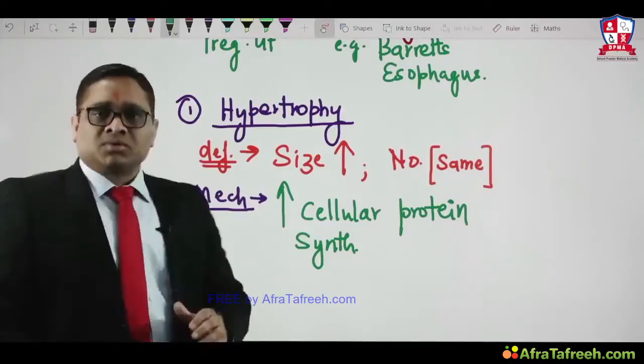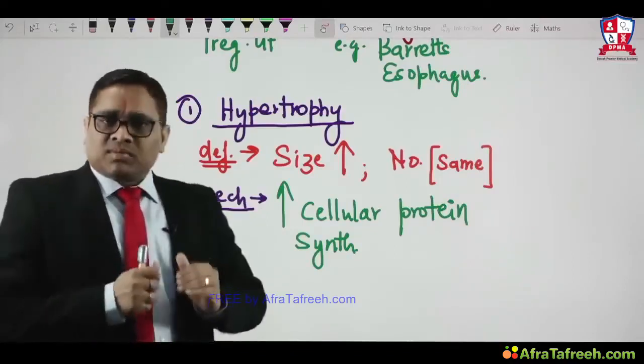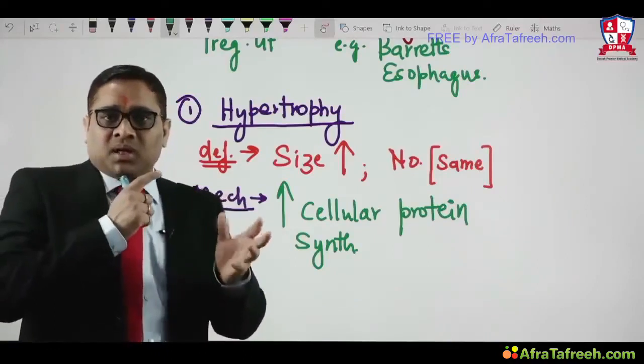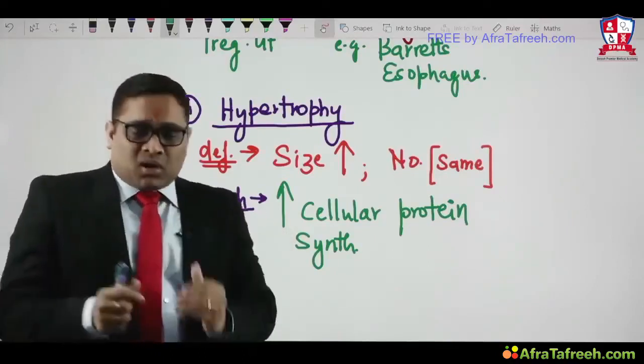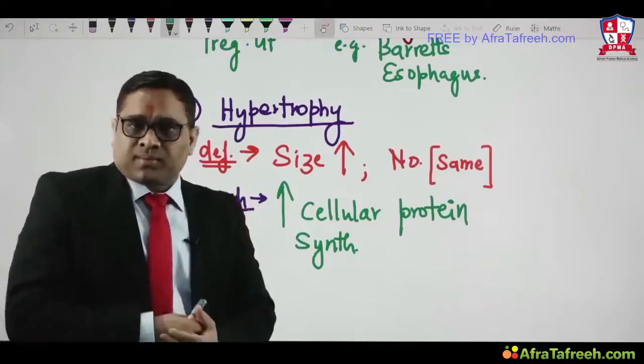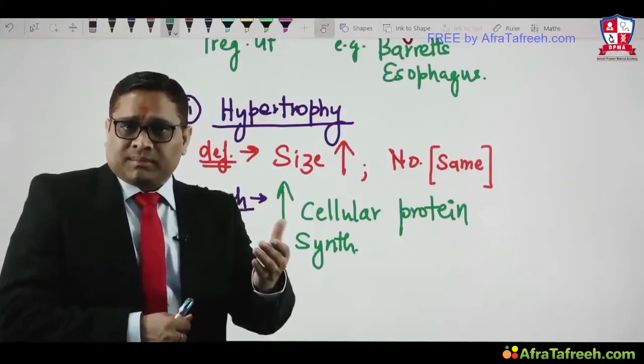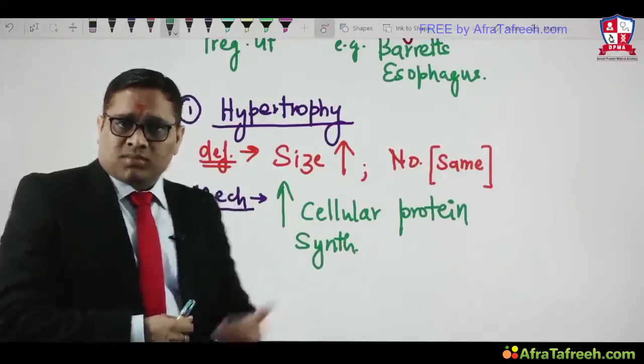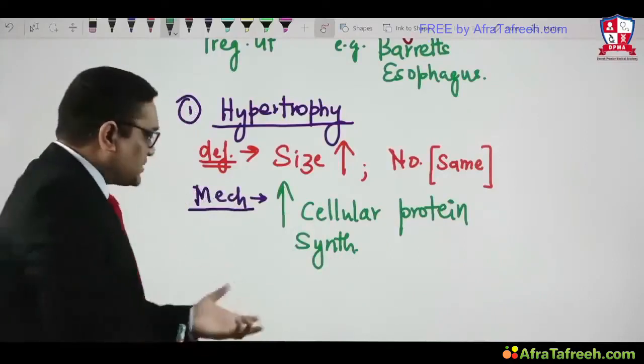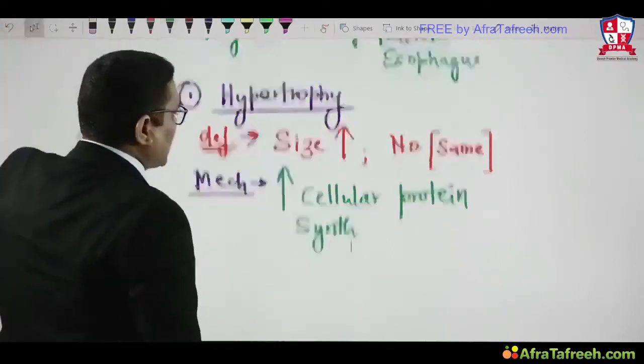Now another question comes to our mind. Just like what I said about cellular adaptations, that they are both physiologic and pathologic, the question is, is hypertrophy physiologic, pathologic, or both? The answer is both, same as other cellular adaptations.